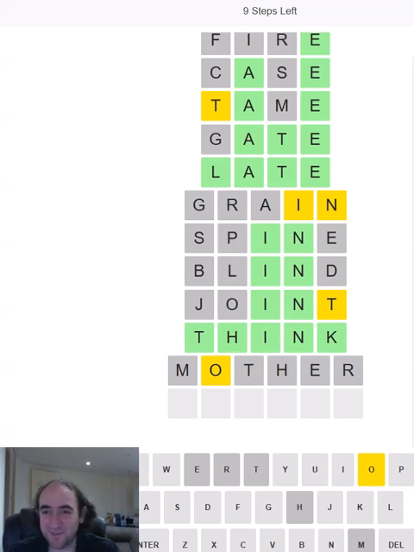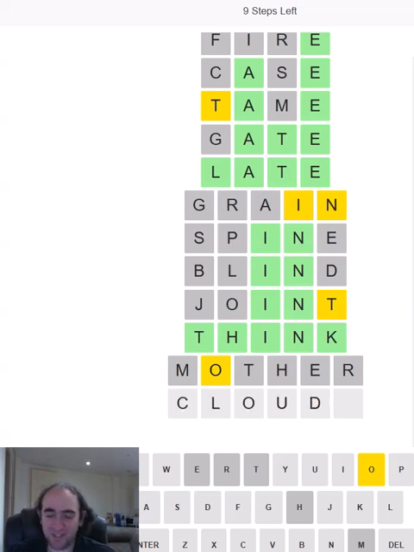Now, it's given us an O and nothing else. What are we going to do with that? Well, we do not have an E. The O. Every word I think of, like policy, has the O in second. Or rowing, or bowing, because it can't be rowing. We need to think of something that doesn't have the O in second. Pointy also can't be correct, but it also has the O in second. So what are we going to do with the O instead?